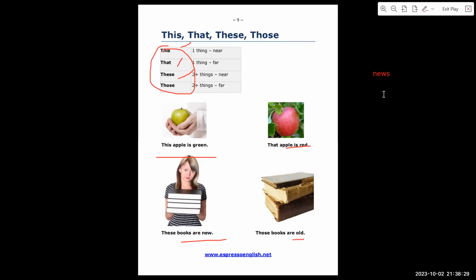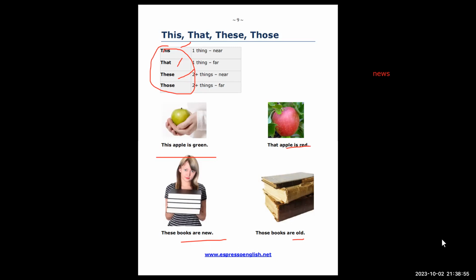News is one word already with S. New is the opposite of old. That's why these books are new. The opposite is old. And news is different, it's a noun.